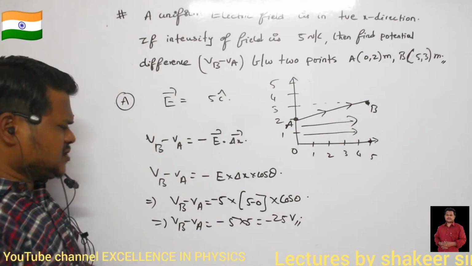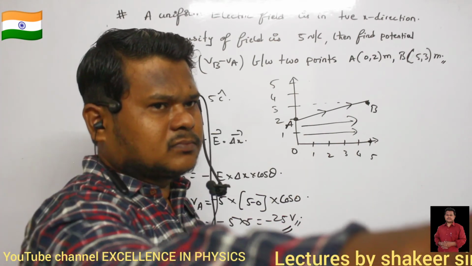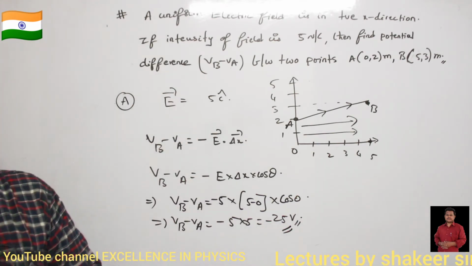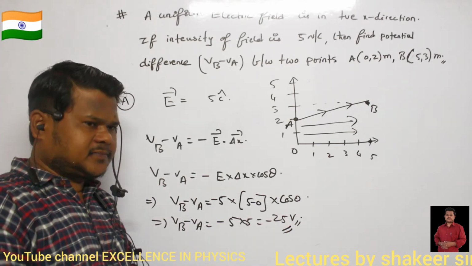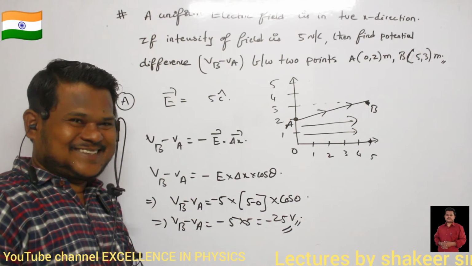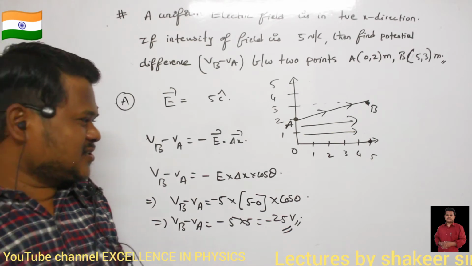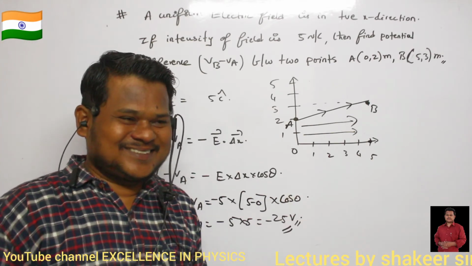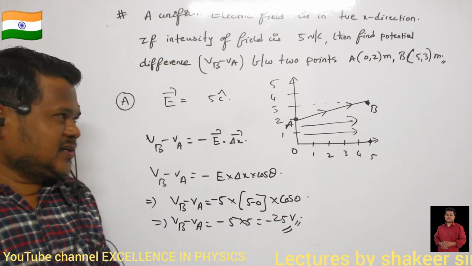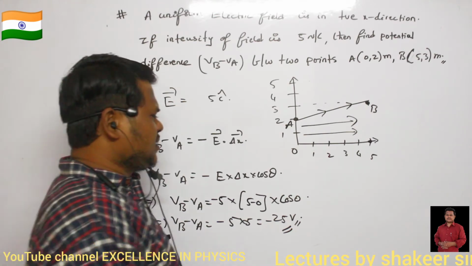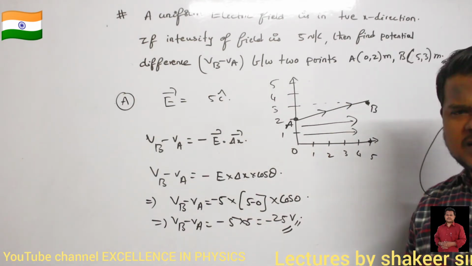Now can you say why I got a negative answer here? What is the meaning of this? If the test charge is moving along a positive x direction, then why should I get a negative value? Basics should be very clear. That's what I have been saying. The test charge is always positive.